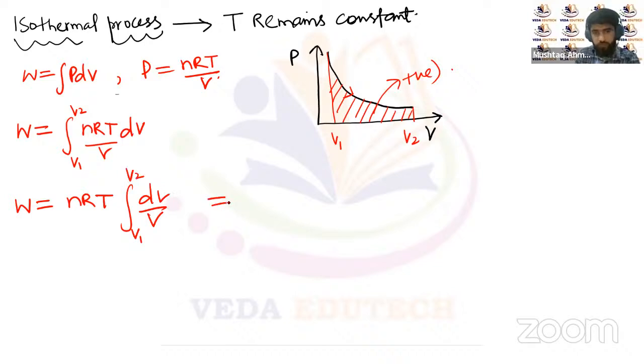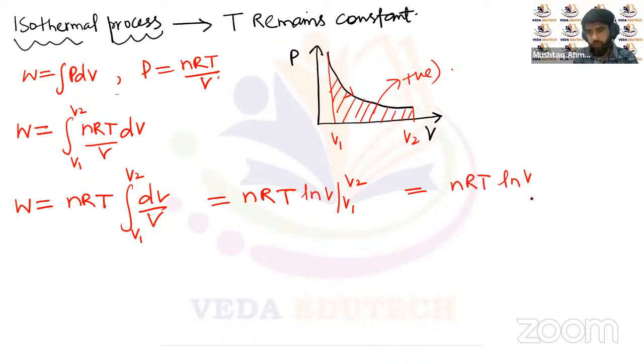It will be equal to nRT. The integral of dV upon V will be log of V, with the limits V1 to V2. So the total work done will be nRT ln V2 upon V1. So this will be the total work done in case of isothermal process, right?